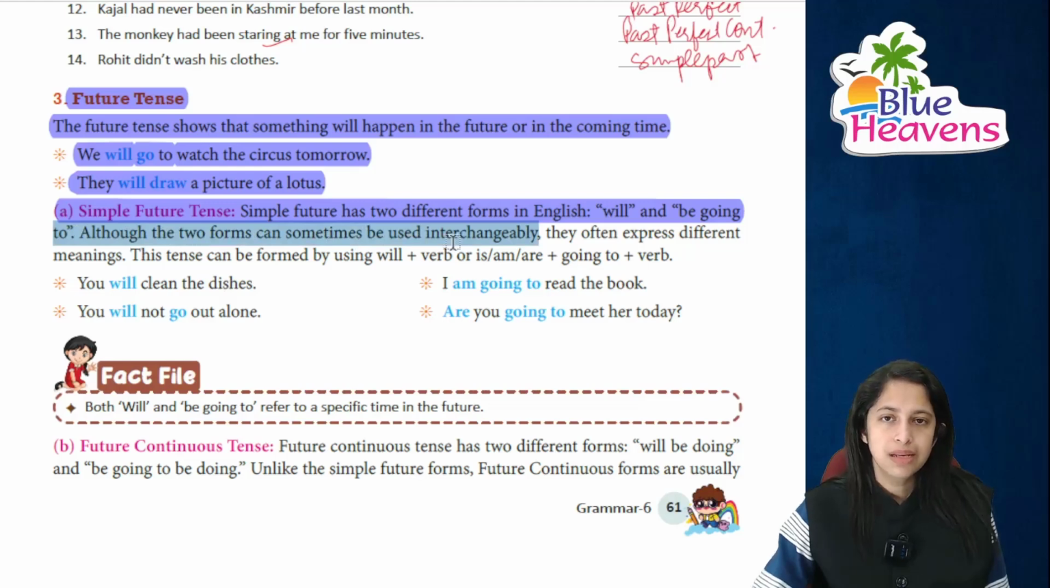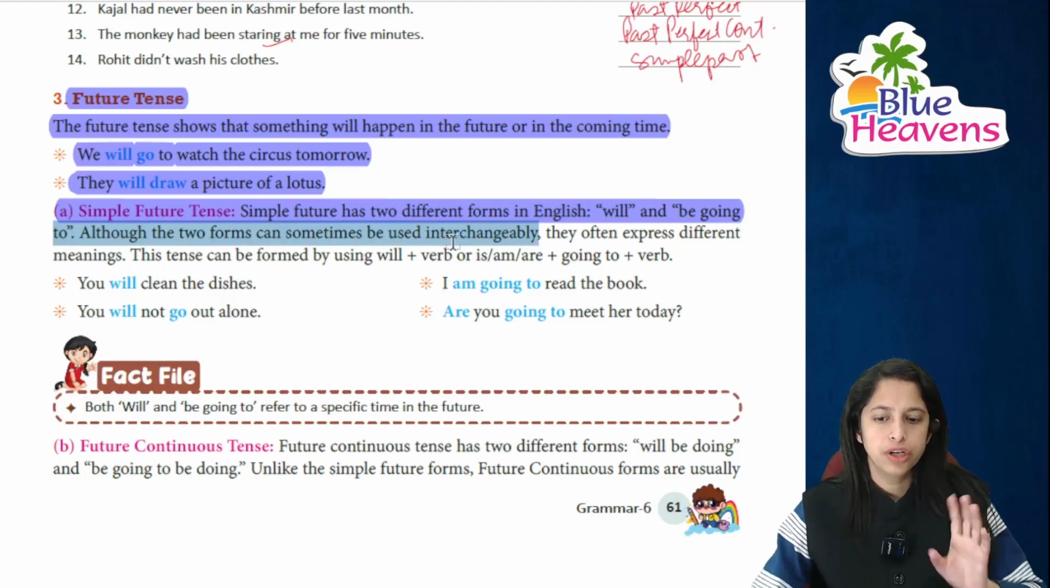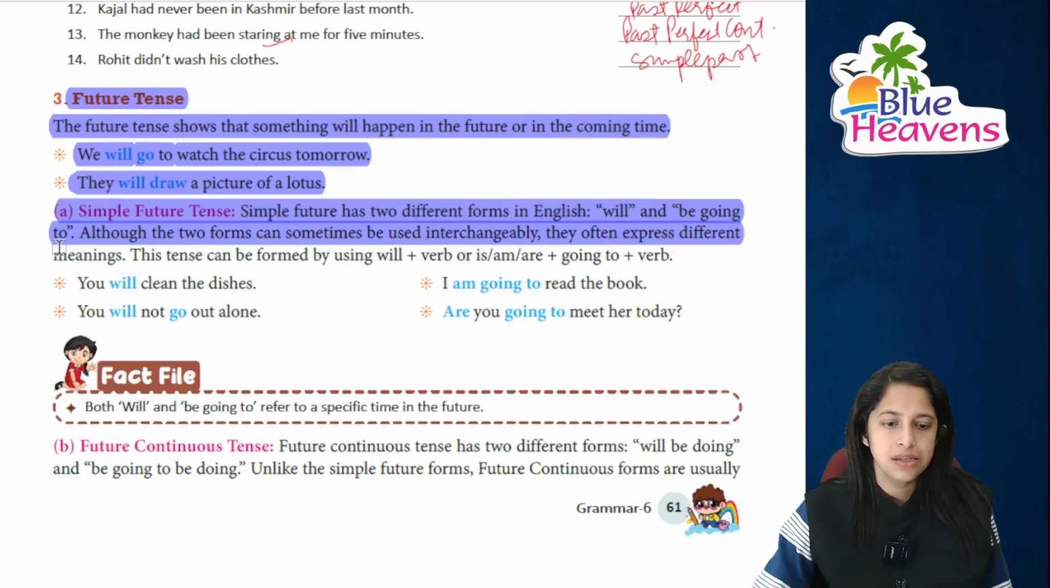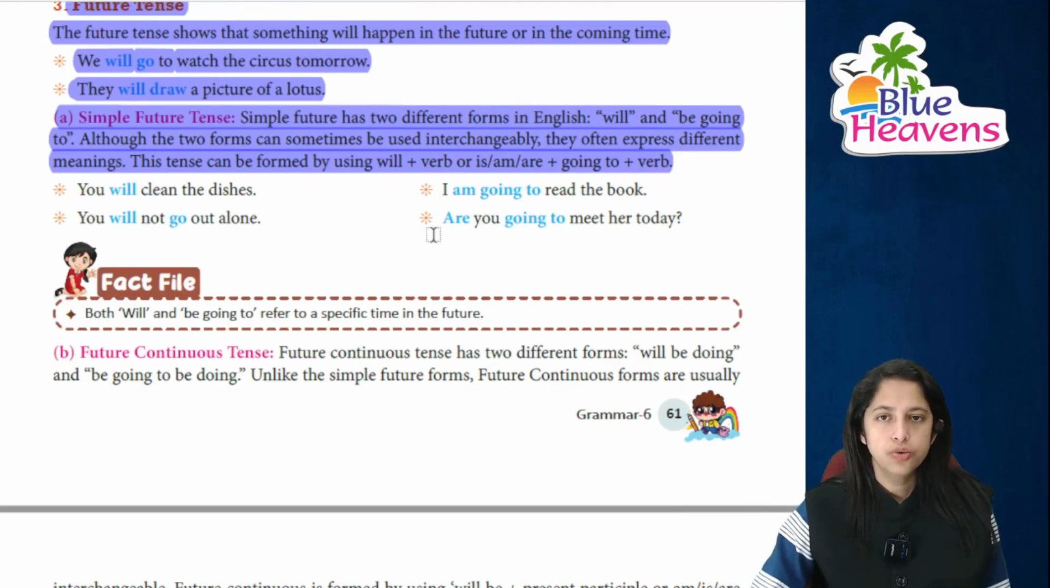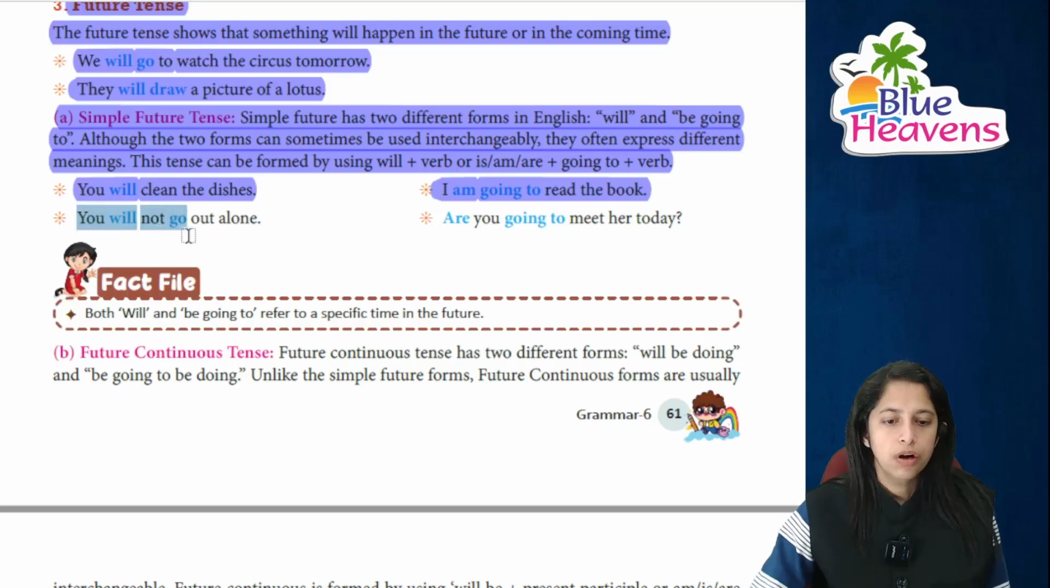Although these two forms can be used interchangeably, कभी कभी एक दूसरे की जगह use हो सकते हैं, because they express different meanings. They can be formed by using will, or you can say verb is, are, am, going. हम लगाएंगे to और साथ में verb. You will clean the dishes. I am going to read the book. You will not go out alone.